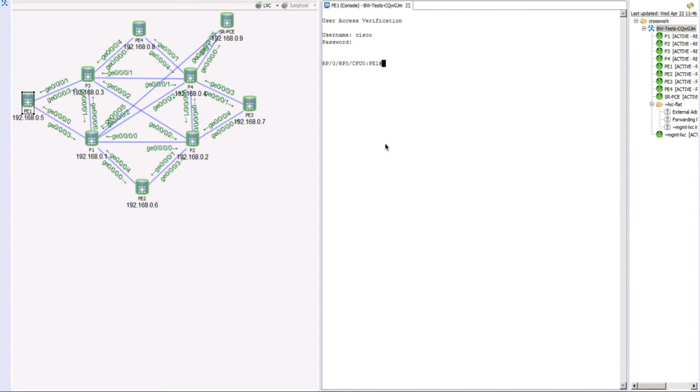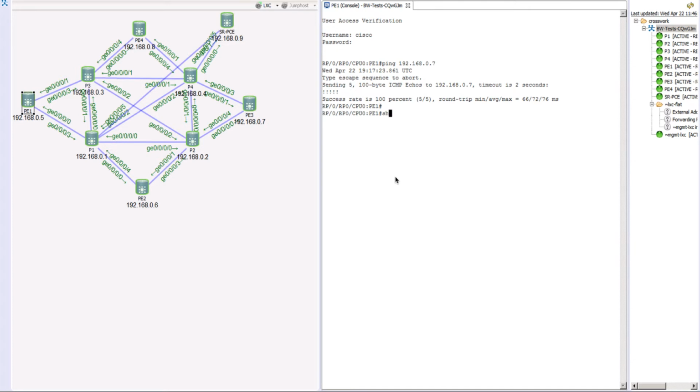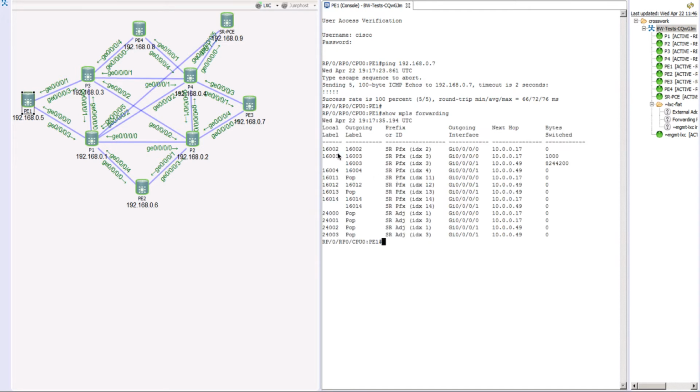Let me make sure that I have IGP reachability quickly. Let's try to ping this PE3 router, which has the loopback IP address of 192.168.0.7. And as you can see, this PE1 router is able to reach PE3 and it can pick any different path. That means we have end-to-end reachability. And if you recall, if I do show mpls forwarding, we get to see the different labels that we have configured for their loopbacks. We have done all that in our previous labs.